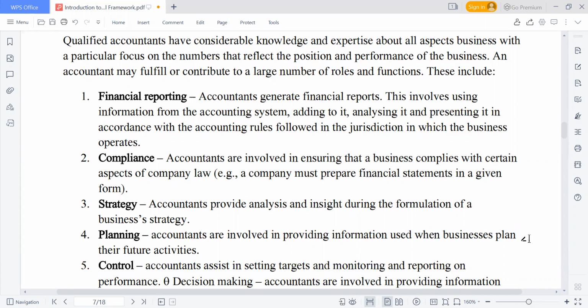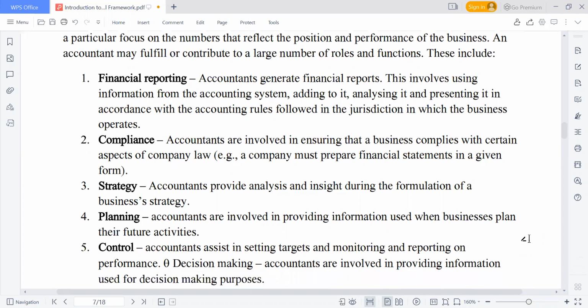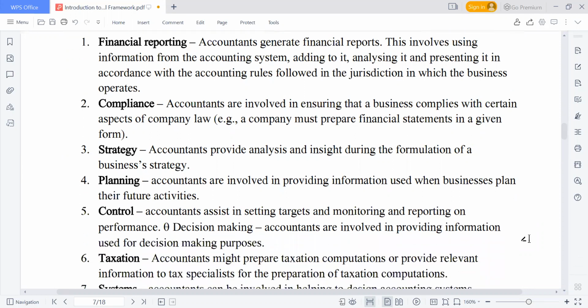So if you are planning for the future, then the monetary aspect is also involved. So the accountant also has a role to play in that. Accountants can also help with control. Control is another role of the accountant.